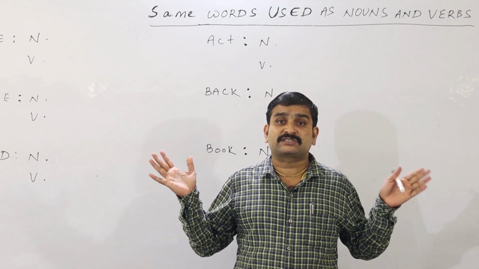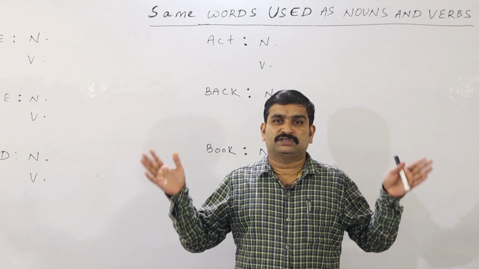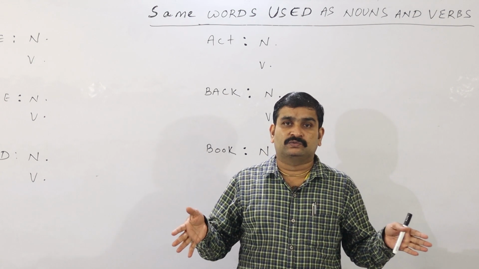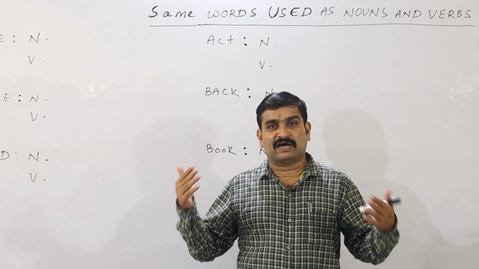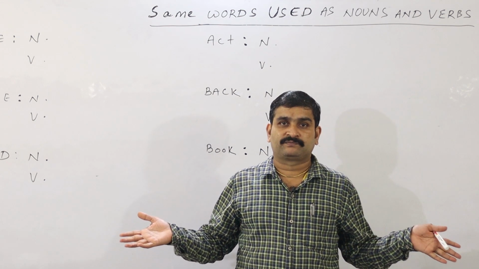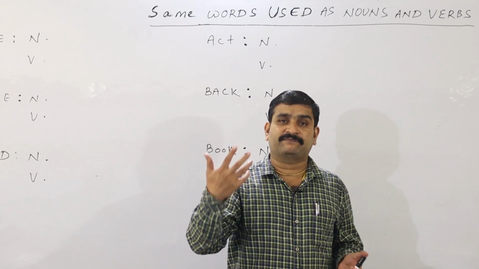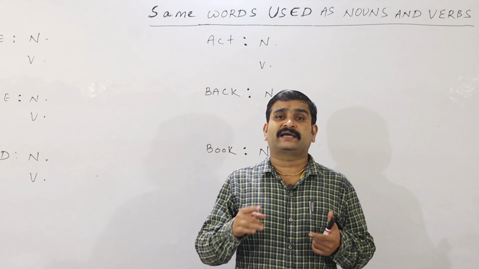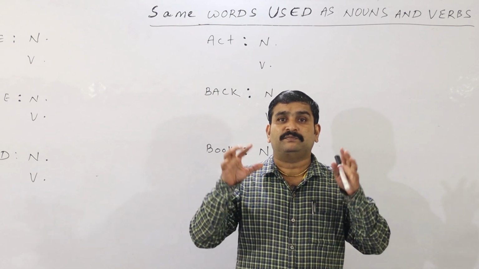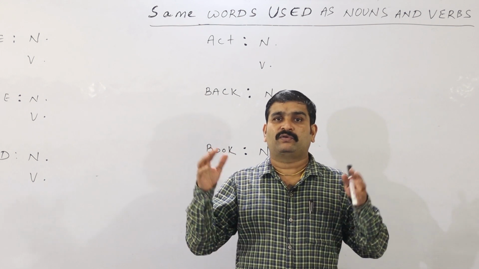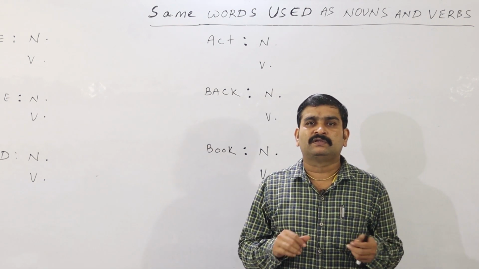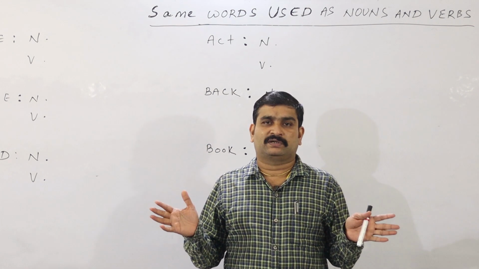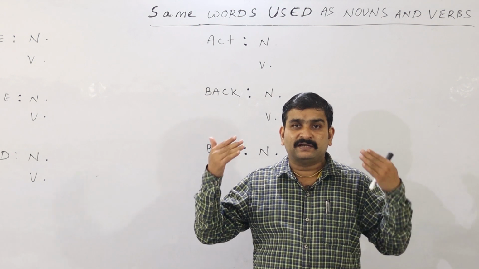I have taken 6 common words. Within these 6 common words, I will tell you how to use the same words as nouns as well as verbs. And always the sentences are different. Where it has been used as a noun, the meaning of a noun comes. And where it has been used as a verb, the meaning of a verb comes. What is a verb? All of you know, an action word. A noun is a naming word.